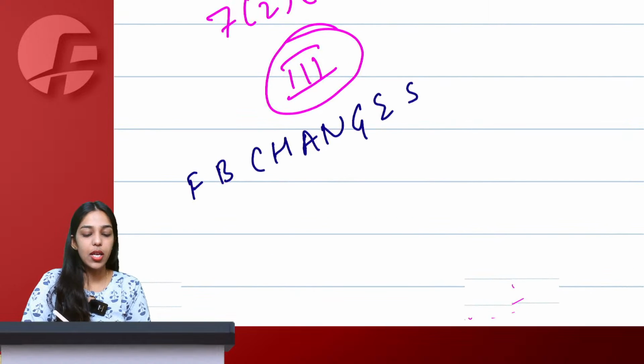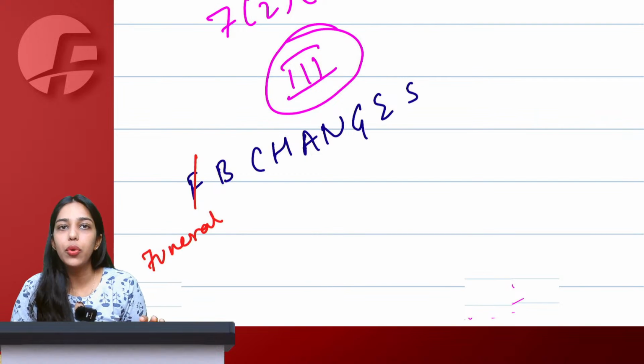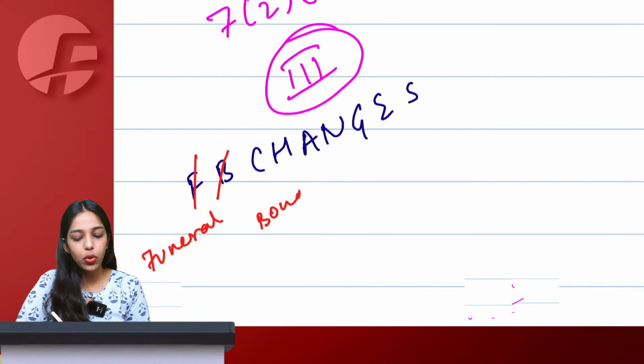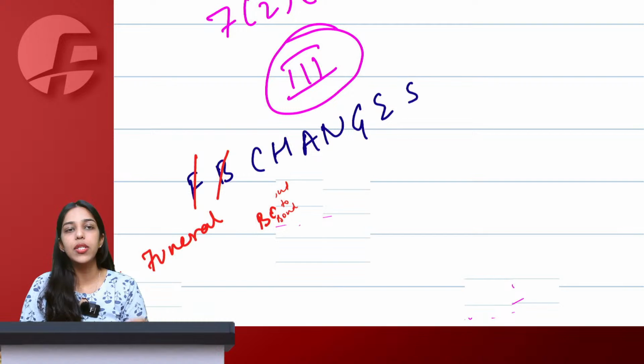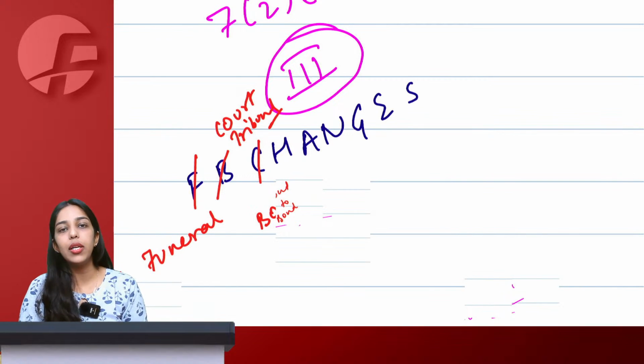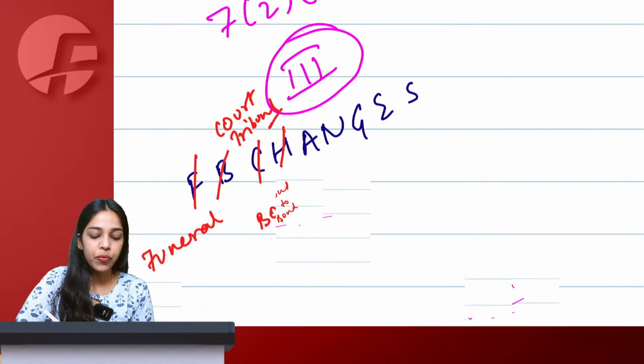FB changes. F for services of funeral, mortuary, burial, crematorium including transportation of deceased. B for bond to bond transfer. When the goods are lying in the customs bonded warehouse and you have not yet cleared the goods, and at that point of time if you are selling the goods, it is not considered as supply under GST. C for services of court or tribunal, and this also includes Consumer Dispute Redressal Commission.